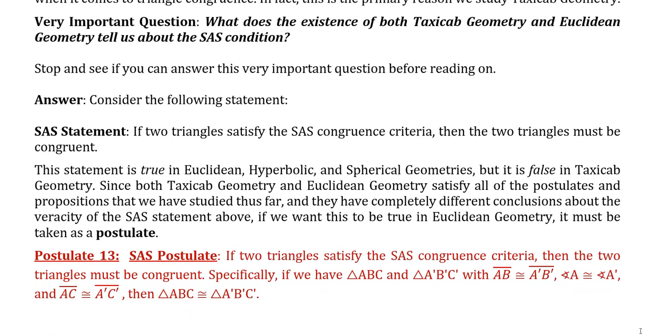Here's our postulate. It's going to be our 13th postulate. Postulate 13, SAS Postulate: If two triangles satisfy the SAS congruence criteria, then the two triangles must be congruent. Specifically, if we have triangle ABC and triangle A'B'C' with line segment AB congruent to line segment A'B', angle A congruent to angle A', and line segment AC congruent to line segment A'C', then triangle ABC is congruent to triangle A'B'C'.